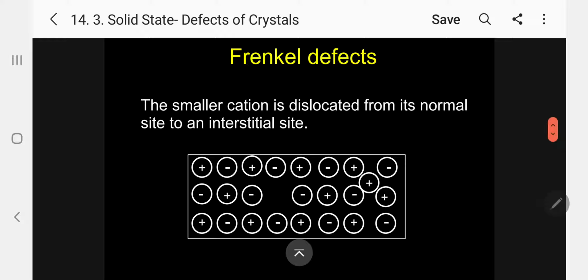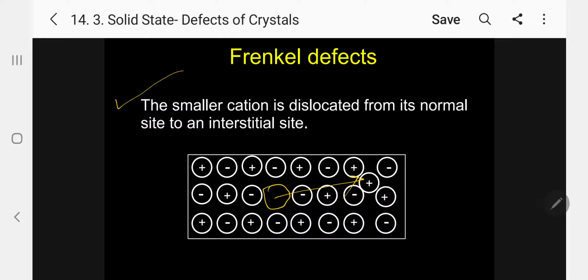So now I am showing the example, kindly follow. The smaller cation is dislocated from here to here, from its normal site to an interstitial site. So the total number of atoms is equal, but what is happening? The smaller cation is dislocated from its normal site and it is occupying the interstitial site. So Frenkel defect is also known as interstitial defect.